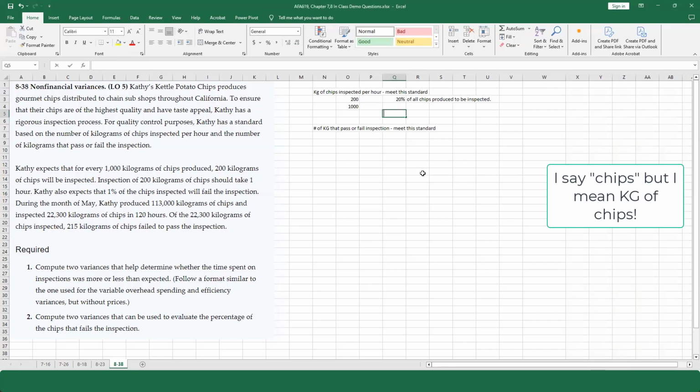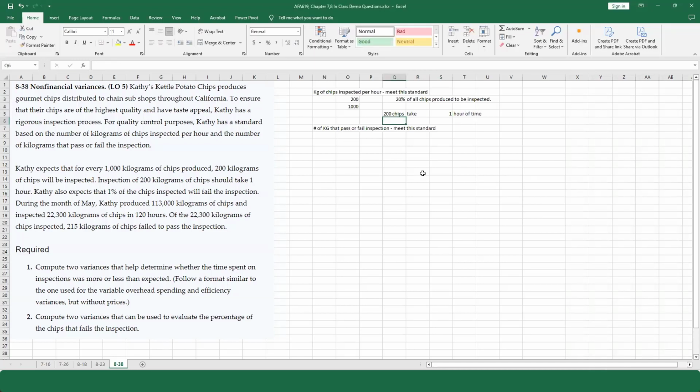So 200 kilograms of chips should take 1 hour of time. And if it takes longer, then you're wasting money. If it takes shorter, you're saving money, right? Now, Kathy also expects 1% of chips inspected to fail inspection. So she wants 1% to fail inspection. No more. If more fail inspection, that means they're throwing away those chips. It's not like you can rework them or anything like that. You're going to have to throw them away.